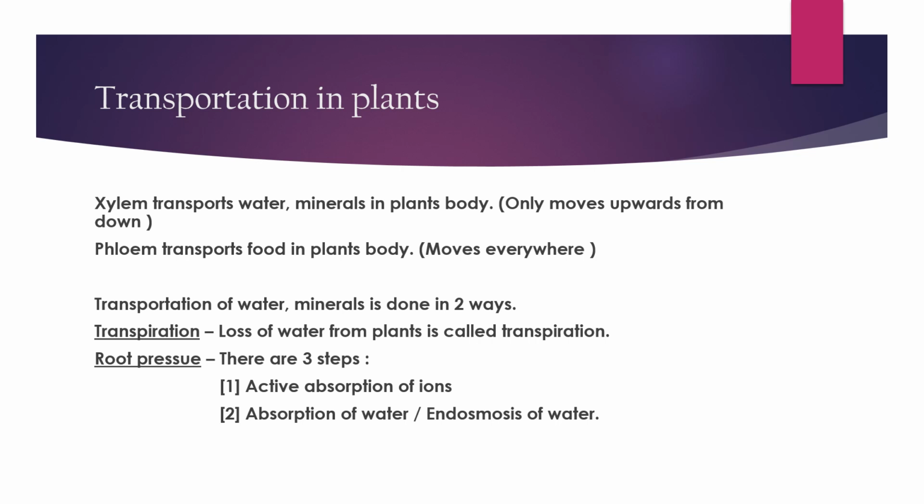Transportation of water is done in two ways. Transpiration, that is, loss of water from plants, is called transpiration. And root pressure, active absorption of ions and absorption of water, endosmosis of water. The process is known as endosmosis.